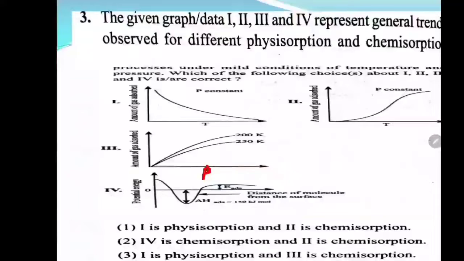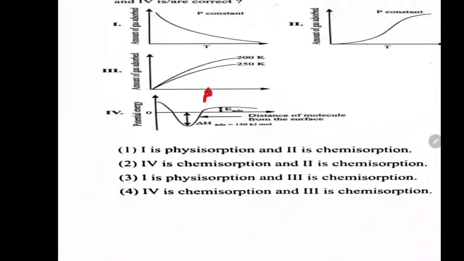So that is an isotherm. And this is another one, potential energy versus distance between the molecules. Let us see, this is the graphical relation. Independently, let us see what happens here. One is the graph for what type of system, x by m versus T. Gradually as the temperature increases, the extent of adsorption is decreasing, you see. Therefore, the first one is the property of physisorption. Right?